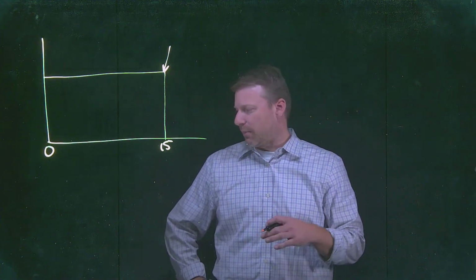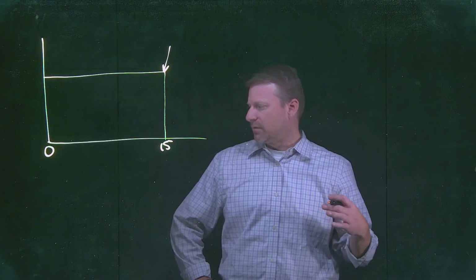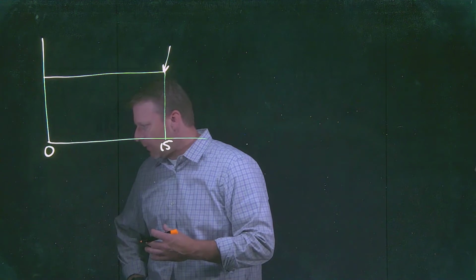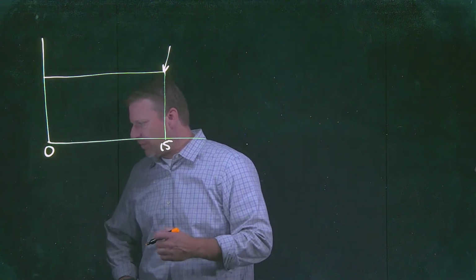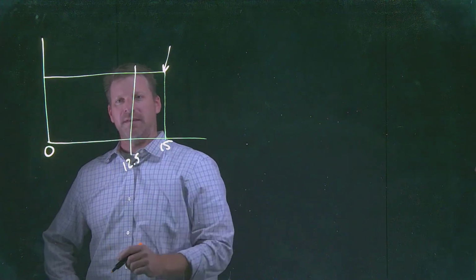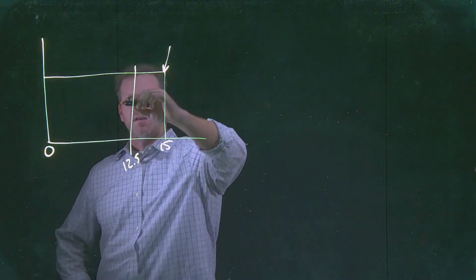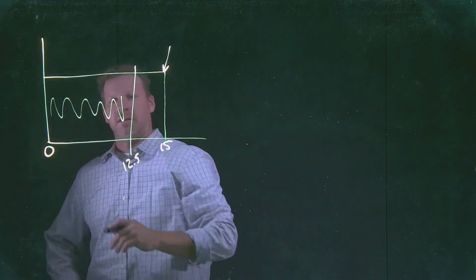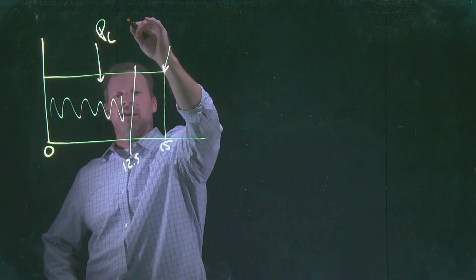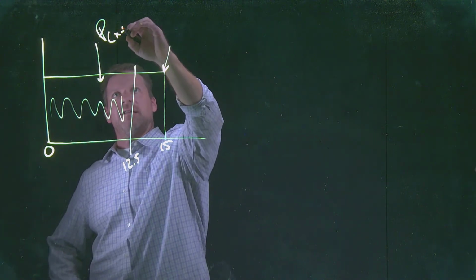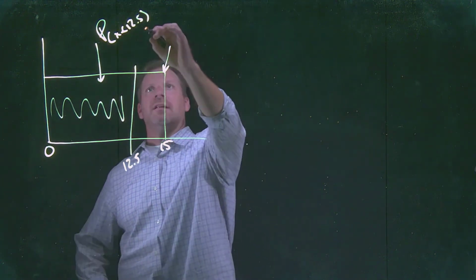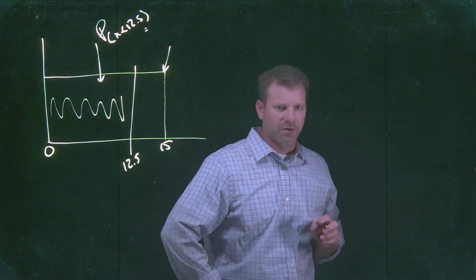I want to talk about a few things beyond just the question that Dr. Holmes poses. He basically asks one question. He says, what is the probability that a person waits fewer than 12.5 minutes? So we're going to build our way up to answering this question. Basically he's saying, what is the probability that an individual waits less than 12.5 minutes? So he's asking whether x is less than 12.5 minutes. Okay, and we're going to get there, and there's a couple of things I want to talk about first.